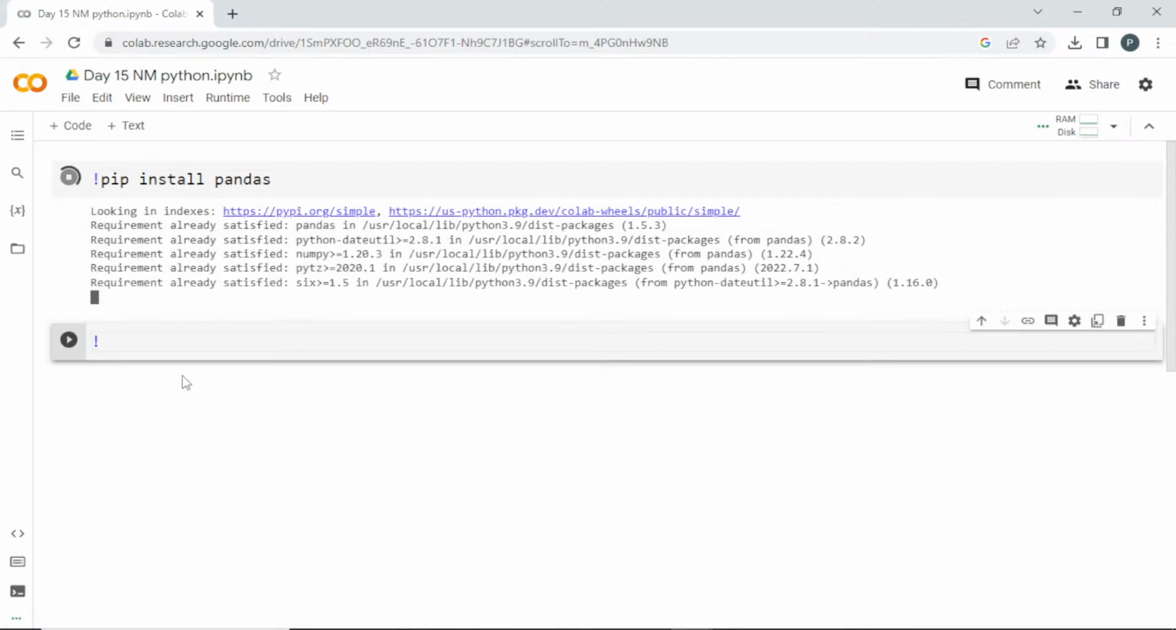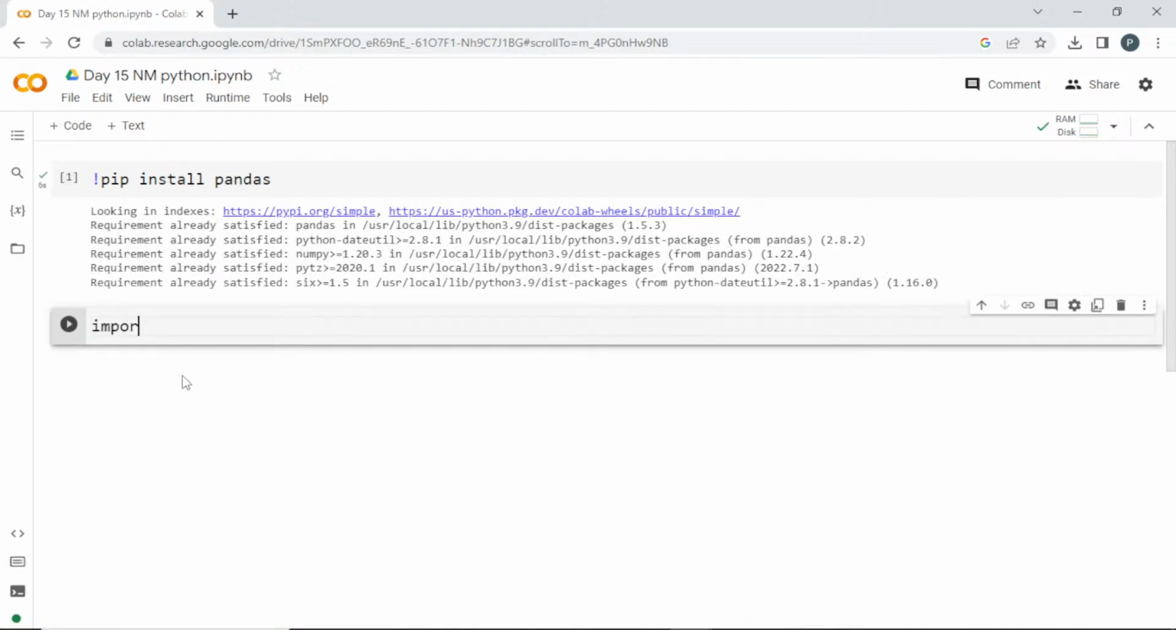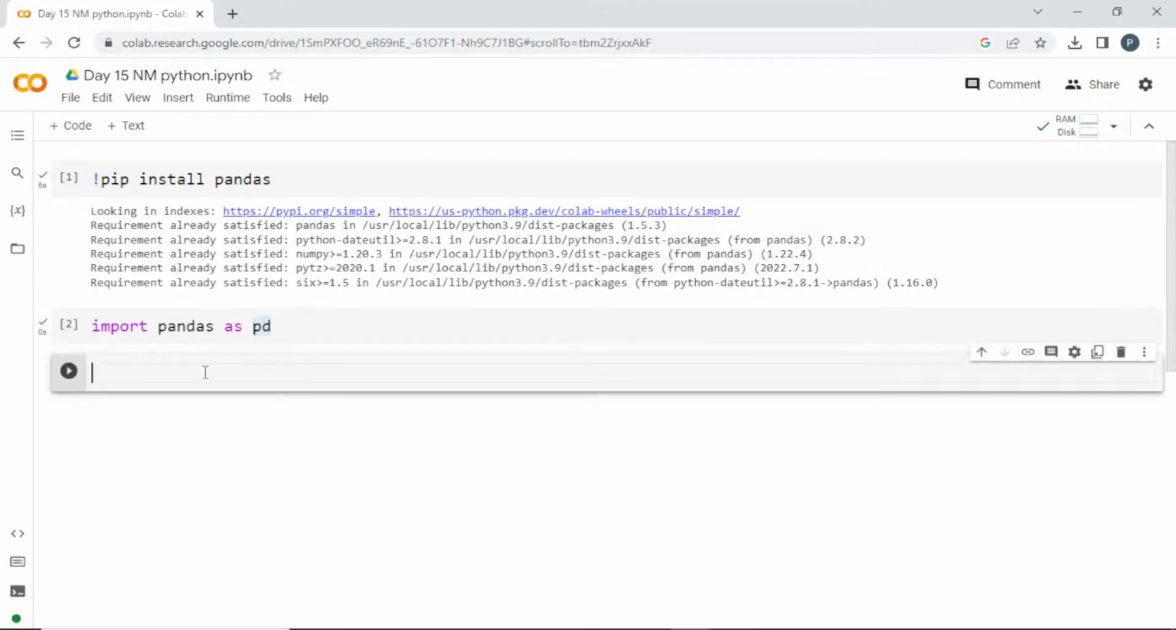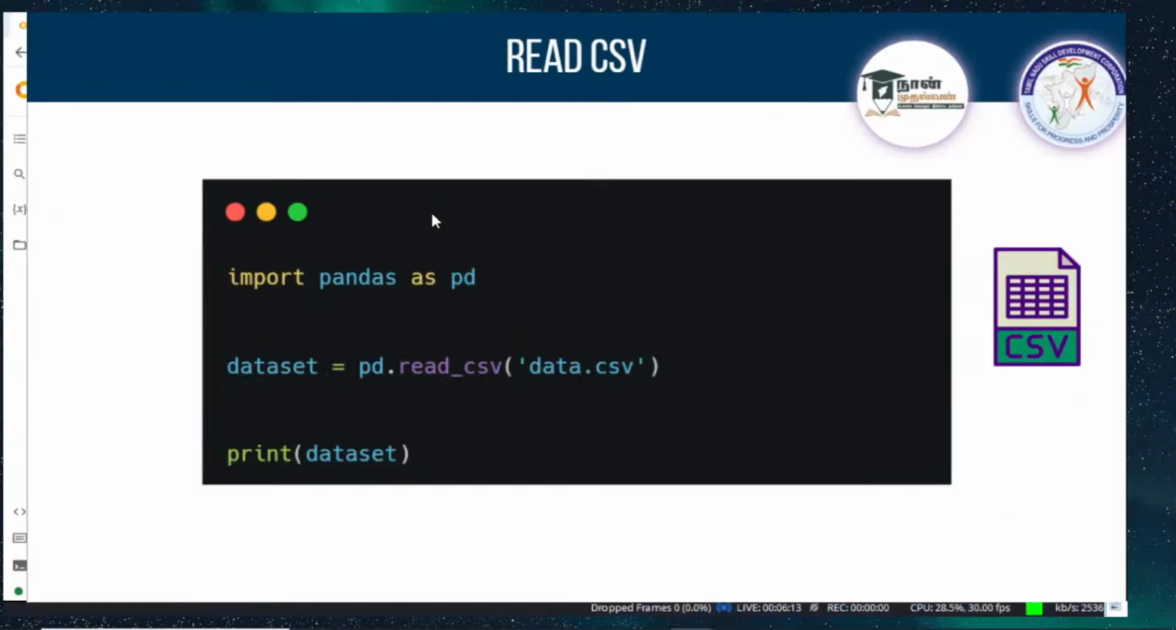Since I already have it, it is going to tell me requirement already satisfied. Let me import pandas as pd. Okay, and this pandas now has a lot of options. We are going to see one important option which will be the first step.